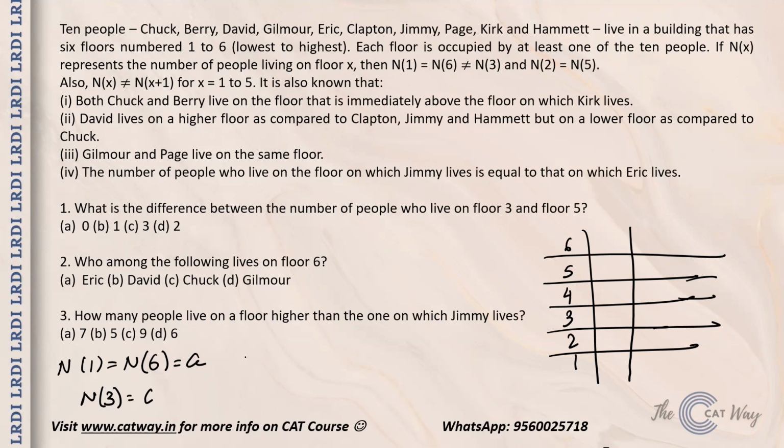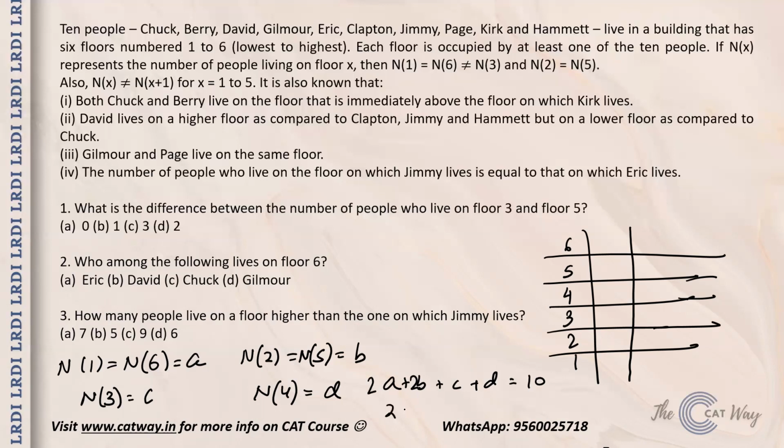Then we have that n2 is equal to n5, and that is equal to b. That means floor number 4, we can take its value as d. Now what we know is that a plus b plus c plus d is equal to 10. Sorry, 2a plus 2b plus c plus d is equal to 10.